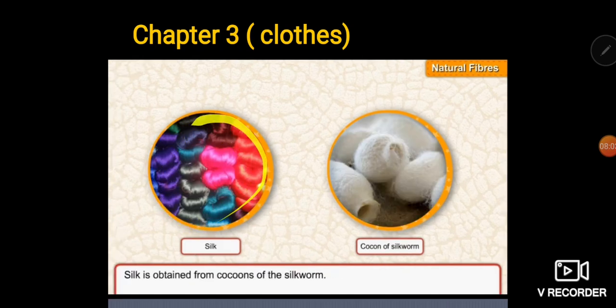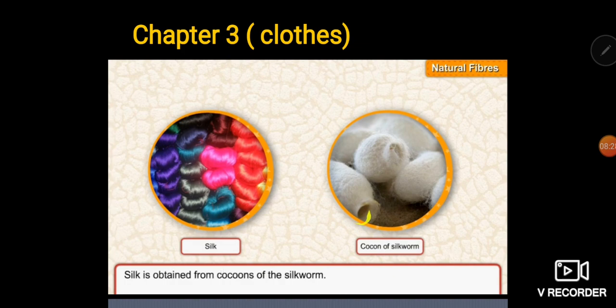Now in this picture you can see different types of silk threads, silk fibers. Silk we obtain from the cocoon of the silkworm. Now, what is a silkworm? A silkworm is a kind of insect from which we can easily obtain silk.